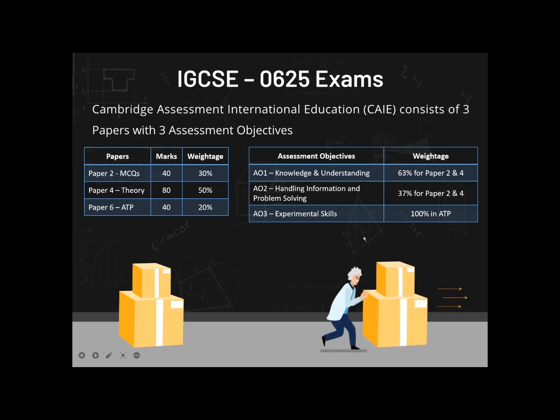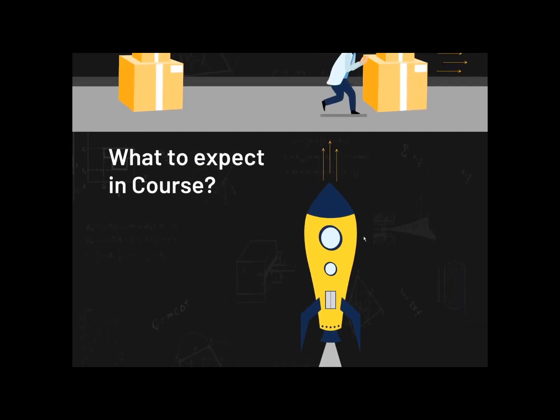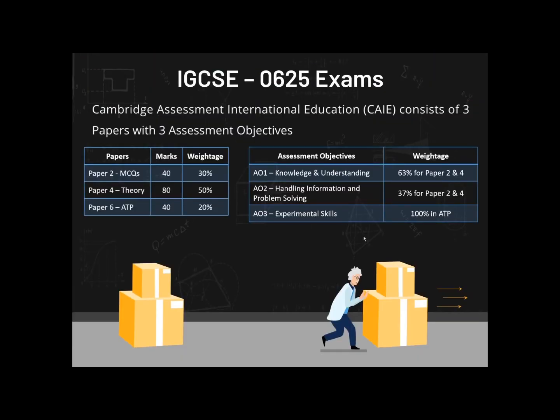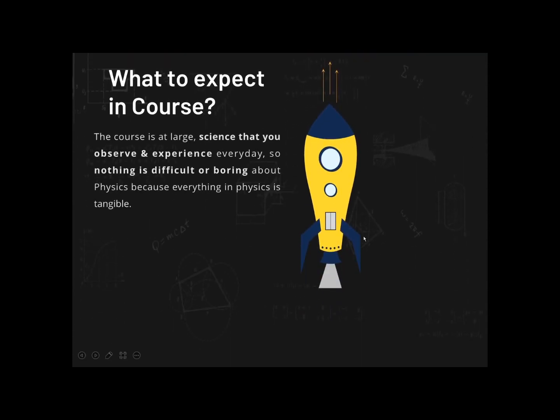Okay, so moving on, what to expect in the course. So what is this course about? This course is at large science that you observe and experience every day. So nothing is difficult or boring about physics, because everything in physics is tangible. And we all do know what is tangible. It's something that can be perceived, that can be felt, that can be understood, that can be done. So that is what we call tangible in physics. So in physics, everything is tangible, even the calculations are, right?